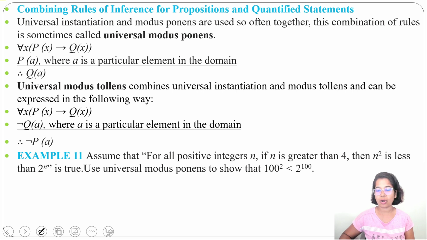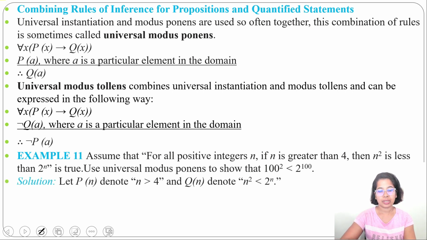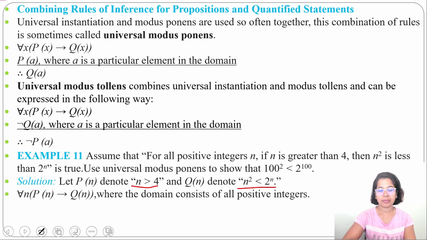Assume that for all positive integers n, if n is greater than 4, then n squared is less than 2 power n is true. Use universal modus ponens to show that 100 squared is less than 2 power 100. Let P of n denote n greater than 4 and Q of n denote n squared less than 2 power n. Now for all n, P of n implies Q of n, where the domain consists of all positive integers.